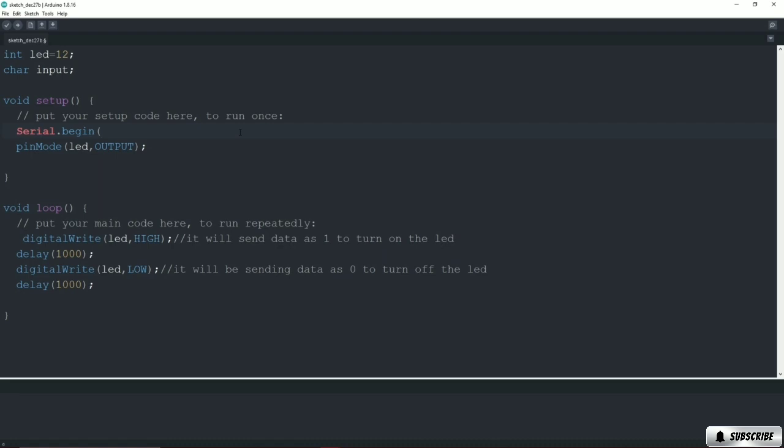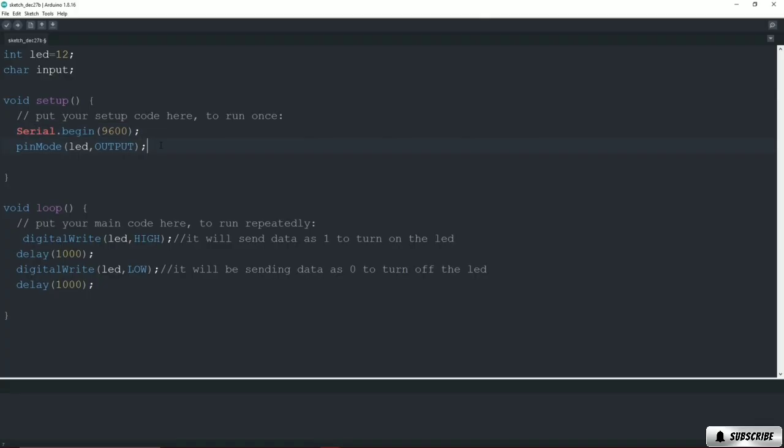So I will type here 9600 and we will close the bracket and add a semicolon at the end of it. So using this line, we will be communicating with our Arduino in the serial mode, and we will be providing the data through this serial communication, and the baud rate we have selected is 9600.